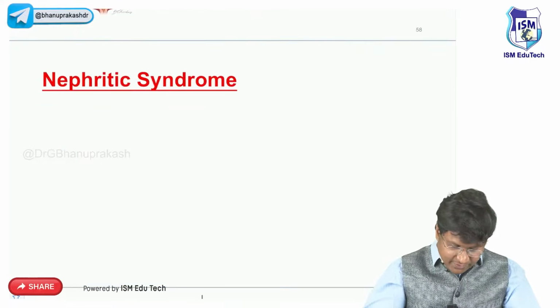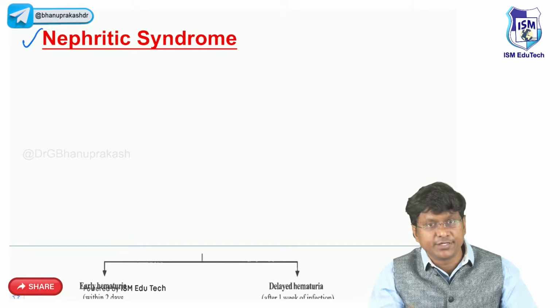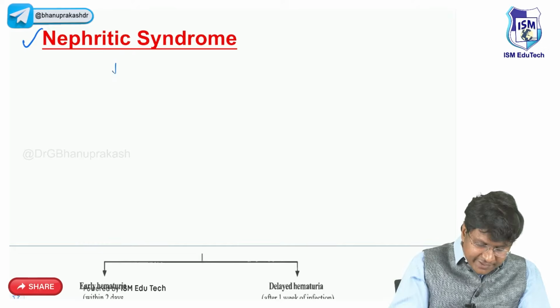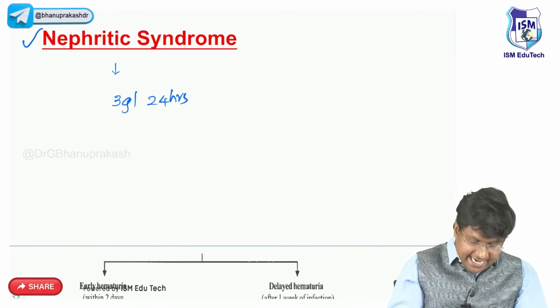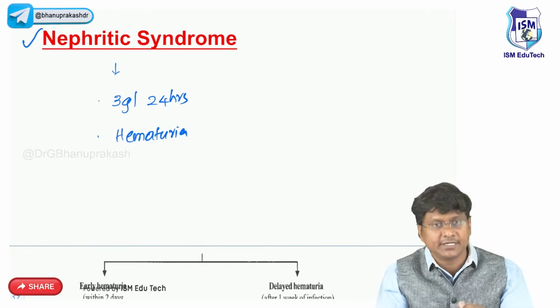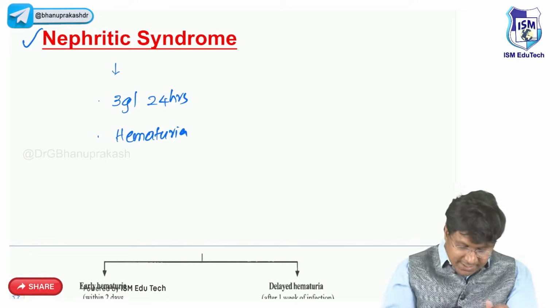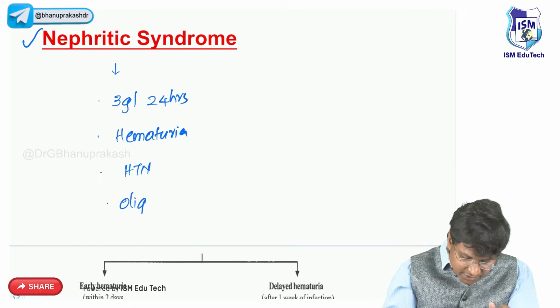So with this, we are done with the topic related to nephrotic syndrome. Now we'll move on to the discussion of nephritic syndrome. The very important point in nephritic syndrome is proteinuria. How much will the proteinuria be? That will be 3 grams per 24 hours. These individuals will have hematuria. Usually in nephrotic syndrome you don't have hematuria except for focal segmental glomerulosclerosis, but hematuria is very classical in nephritic syndrome, right? These patients will also have hypertension and oliguria.